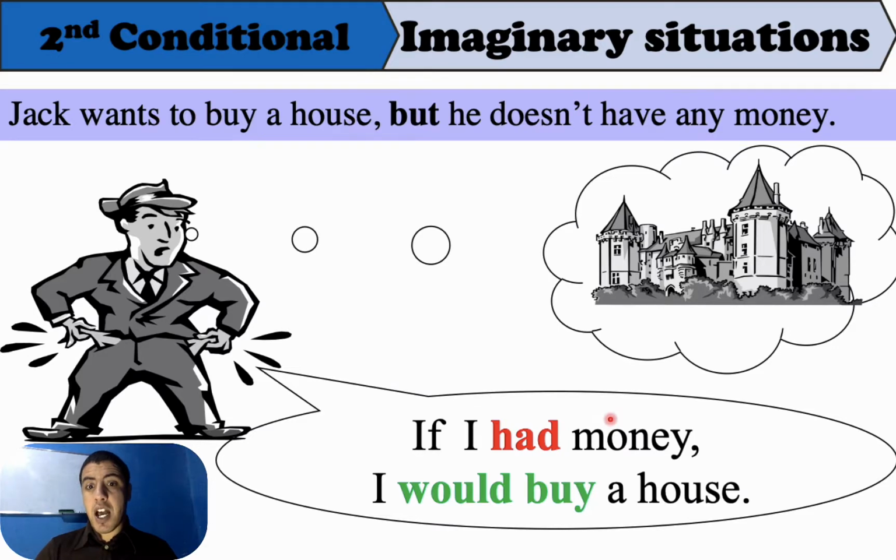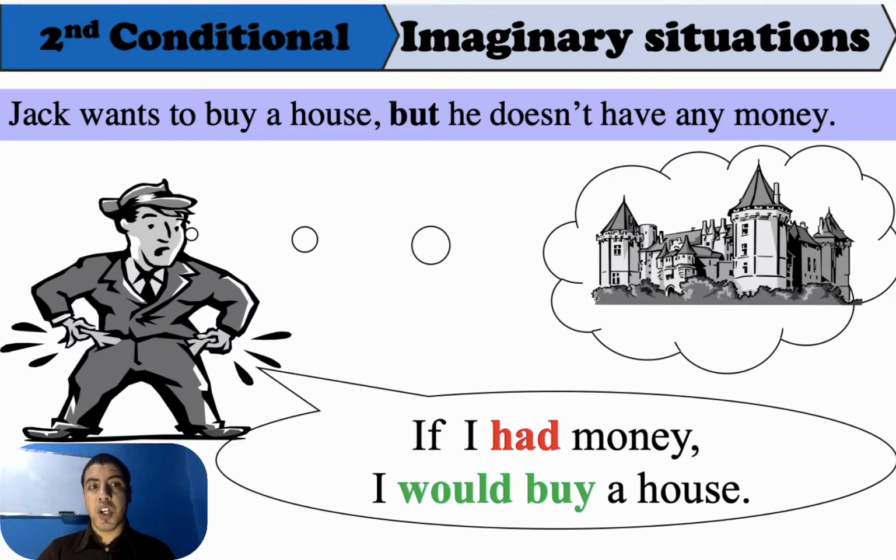Right? So here, let me ask you this question. Are we talking about something here that is in the present or in the past or in the future? Yes, here we're talking about the present, because Jack wants to buy a house now, but he doesn't have any money now. So if he had money now, he would buy a house. But he doesn't have money. So here we are talking about an imaginary situation.